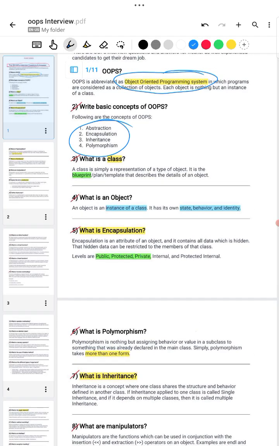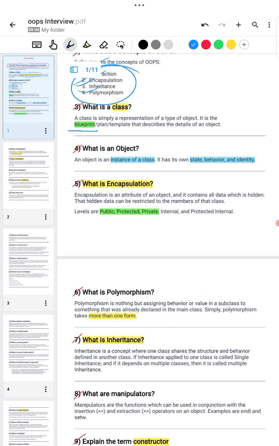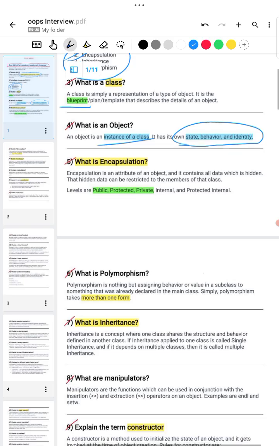Second question: in the basic concepts of OOPS, we have our four concepts: abstraction, encapsulation, inheritance and polymorphism. What is a class? Class is a blueprint used to create objects, and an object is an instance of a class. It has its own state, behavior and identity.